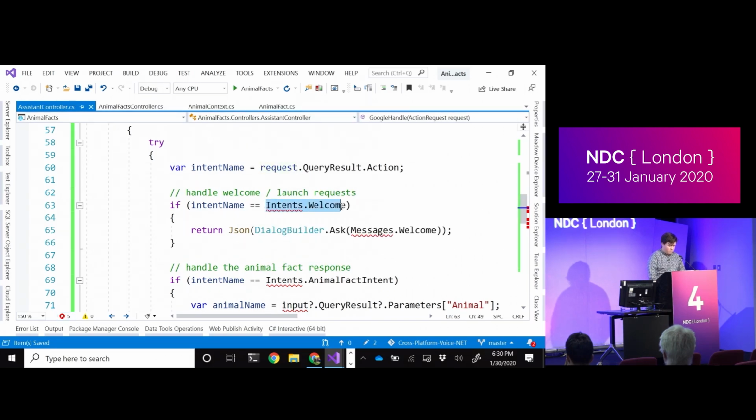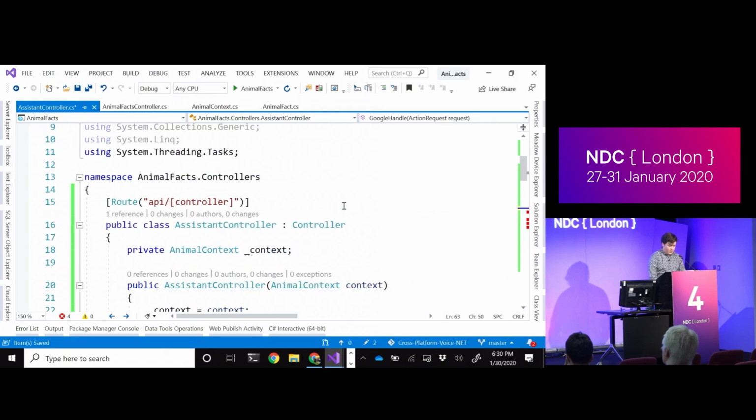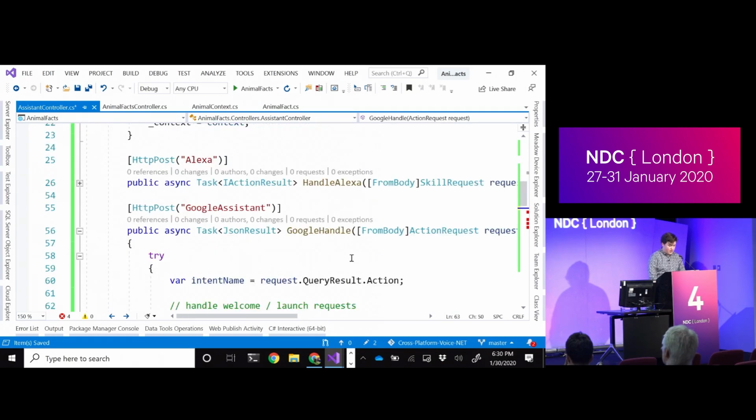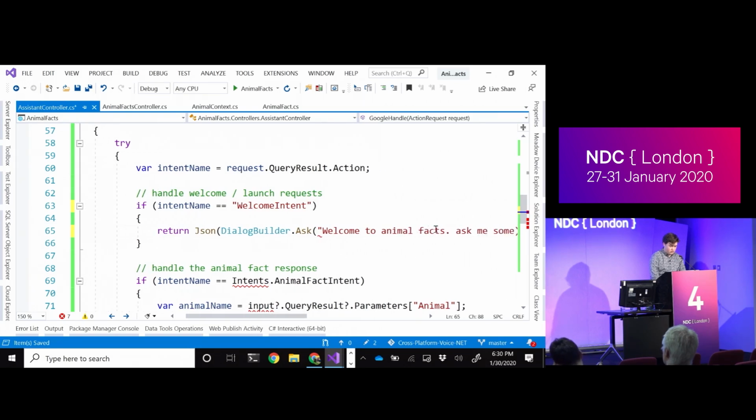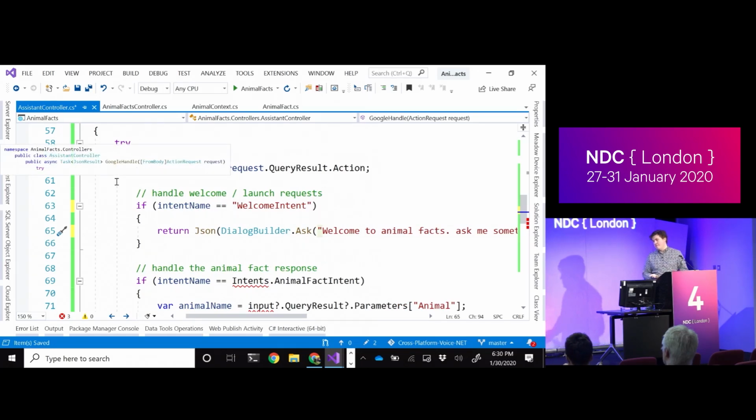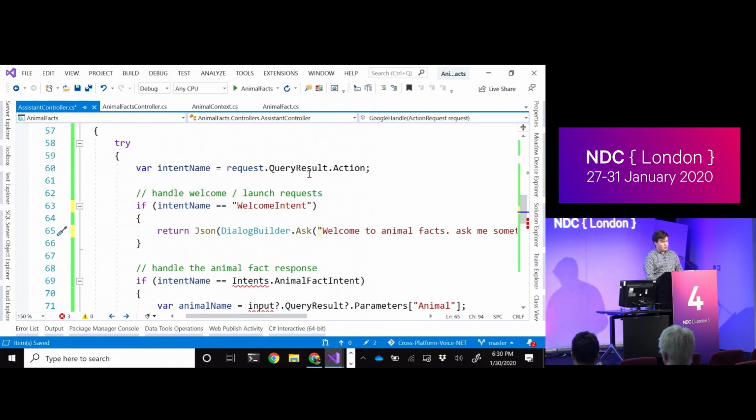So if we wanted this to be, for example, the welcome intent, we're going to want to provide the same response like we did on the Alexa side, where we say, welcome to Animal Facts, ask me something. So basically, we build the same type of business logic. We need to grab values from different parts of the object because it's a bit different. So instead of having to do any of this weird casting, I can just say, give me the query result's action. That's the name of the intent as a string.